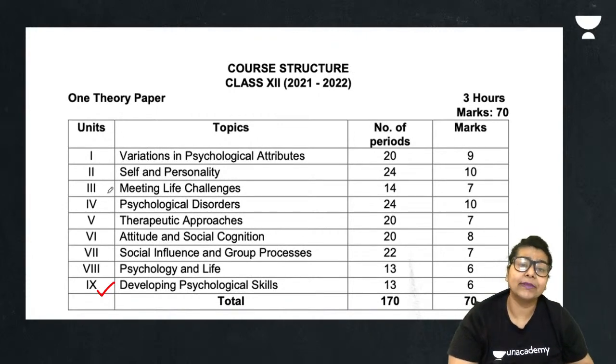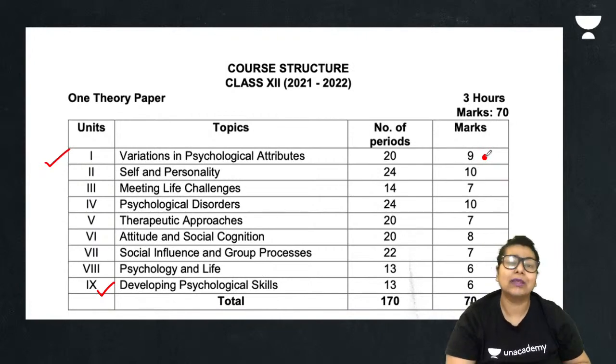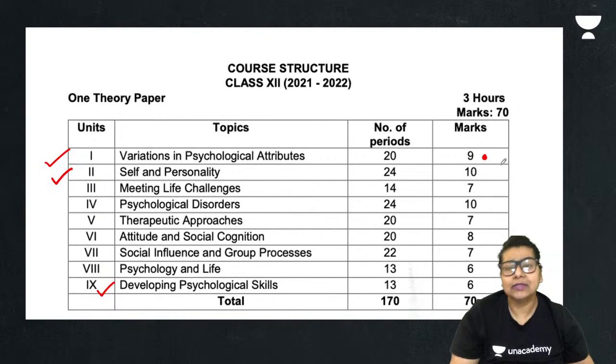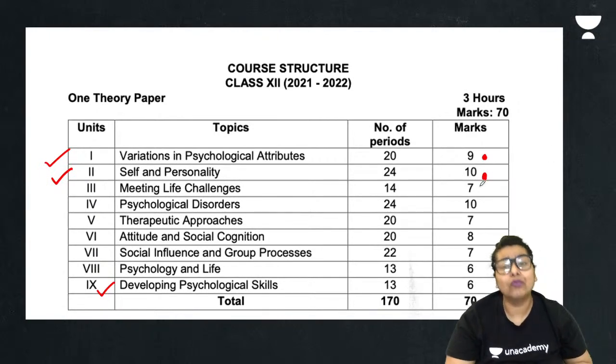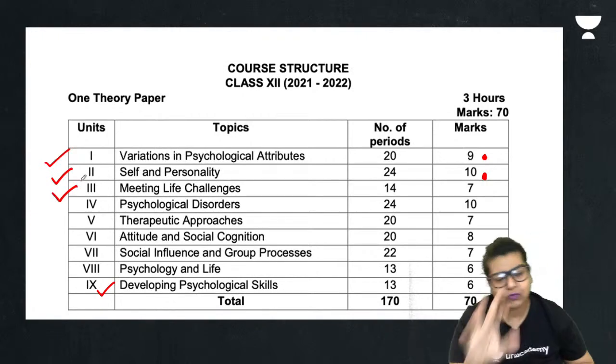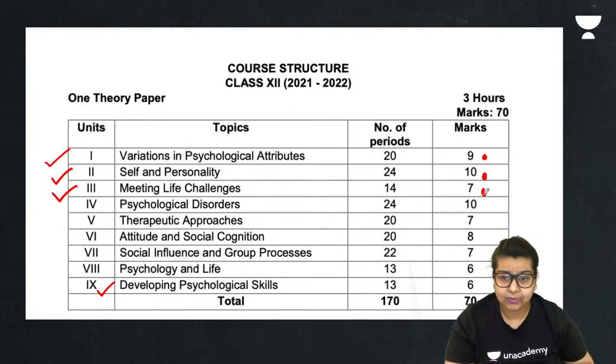So the first chapter is variations and psychological attributes, which consist of 9 marks, guys. Okay, as you can see, these are the points and the weightage which will come in the examination. Next is self and personality. This comes for 10 marks, so the weightage is more in this chapter, again 10 marks. Third is meeting life challenges. This was also there in the previous year. This is there in this year also. 7 marks for this chapter.